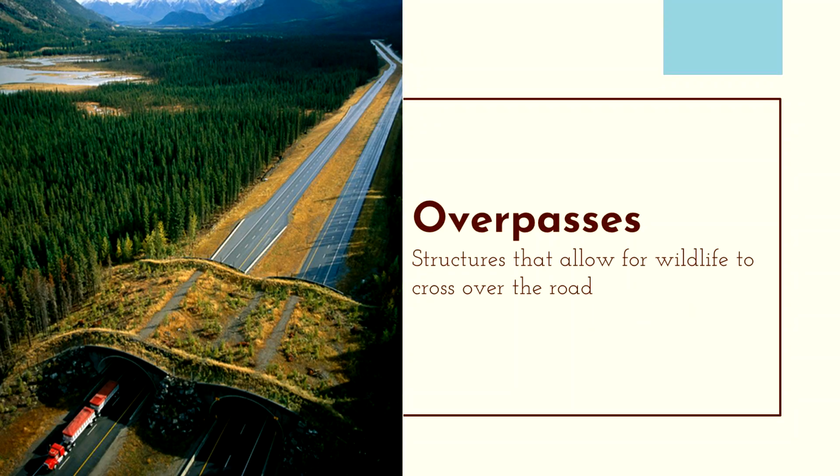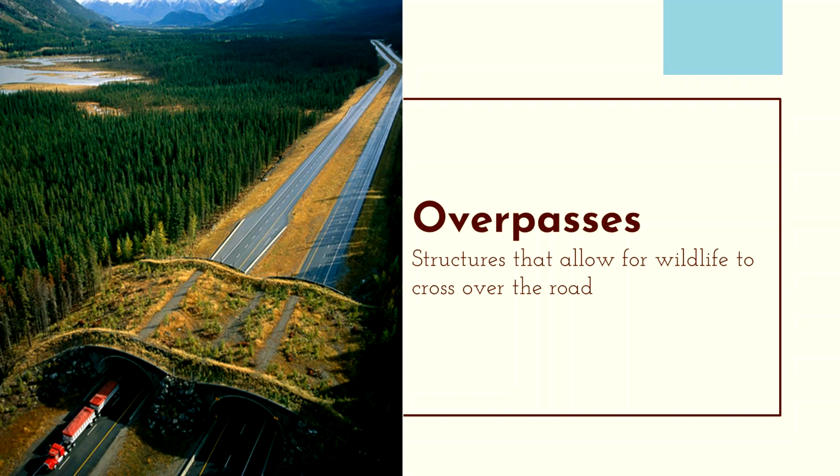Wildlife overpasses are similar to underpasses, except they allow for wildlife to cross over top of the road. They are also the most expensive of the road mitigation options, with each one costing somewhere between $2 and $4 million, or 10 times the cost of an underpass, or 100 times the cost of a kilometer of wildlife fencing. To maximize their effectiveness, both underpasses and overpasses are often placed close together and in conjunction with fencing, which funnels wildlife towards the structures. Some species like black bear and cougars prefer to use the shadowy tunnels of underpasses, while other species like grizzlies and most ungulates prefer to cross in the open sightlines of overpasses.